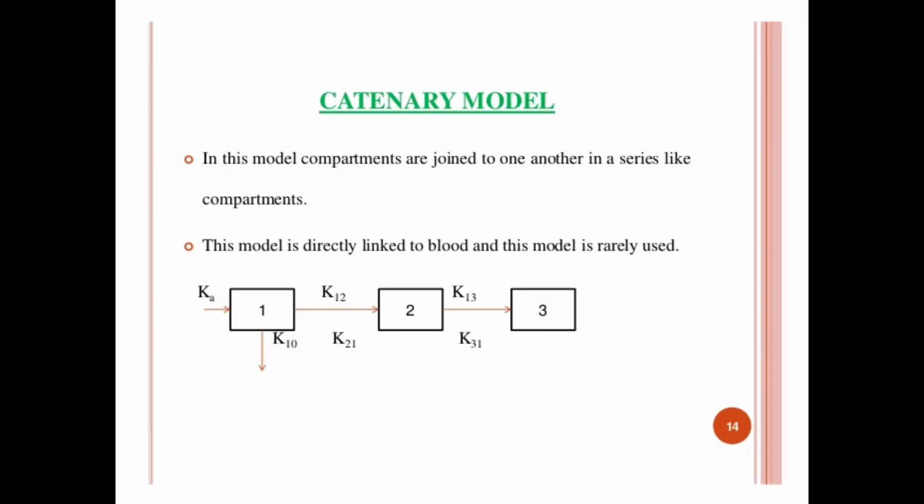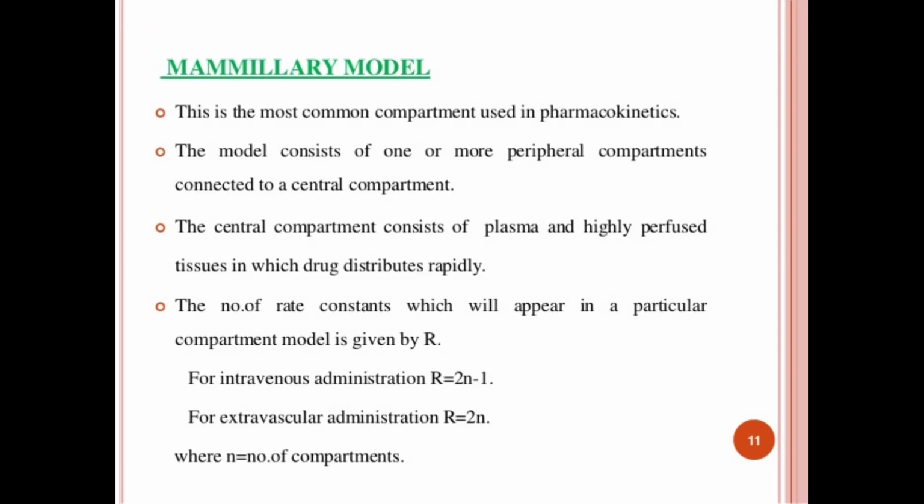K, Ka, K12, K13 represent the first order rate constants. K12 refers to the drug movement from compartment 1 to compartment 2, compartment 2 to compartment 3, and so on. Likewise they are represented here.